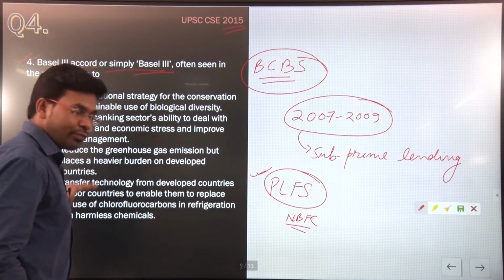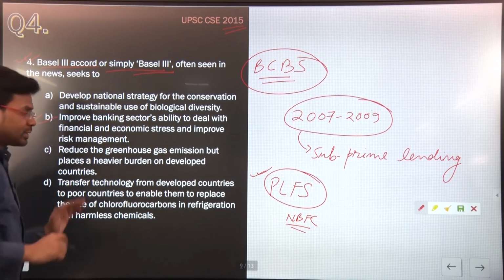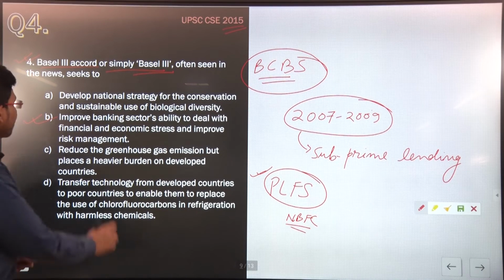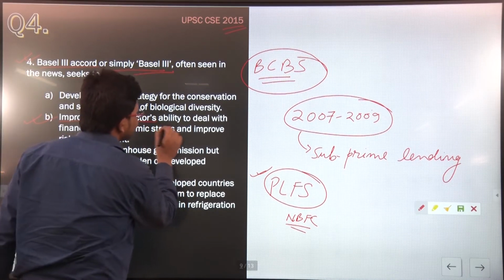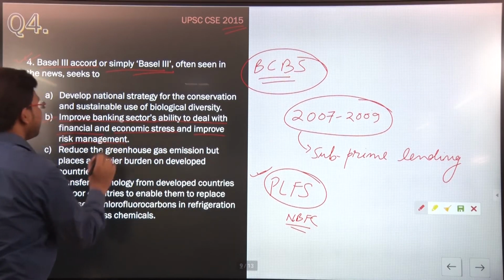There are 4 options given to us. You can read all these options by pausing the video. The correct answer for this question is option B, which says improve the banking sector's ability to deal with financial and economic stress and improve risk management.